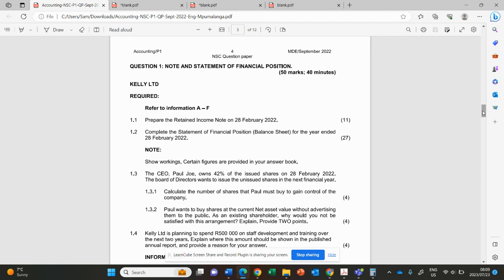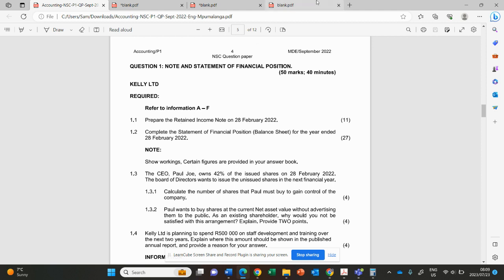Question 1.1 is the retained income note, 11 marks, and the balance sheet, which is 27 marks. All in all, that will be 38 marks. A lot of marks. Then, let's quickly do the retained income note as required and take the 11 marks as we go.